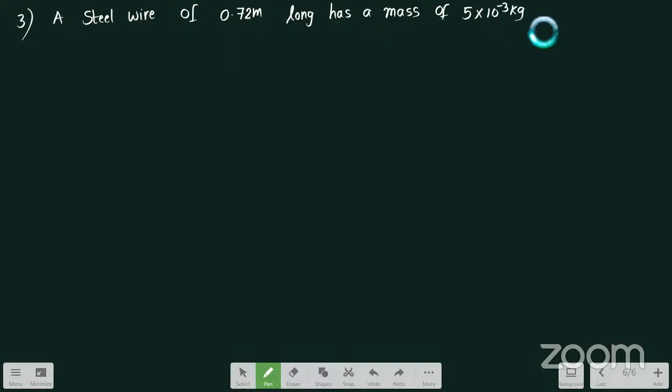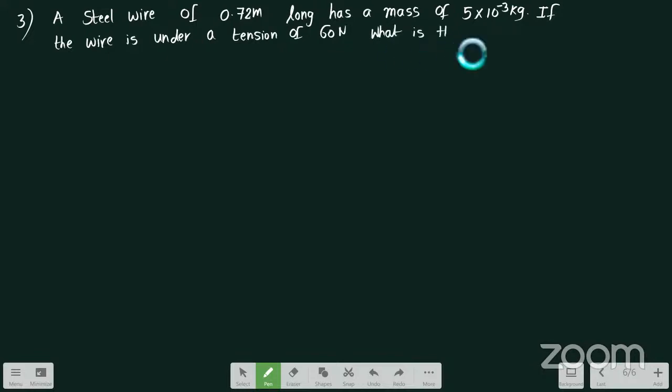If the wire is under a tension of 60 Newton, what is the speed of transverse wave on the wire?